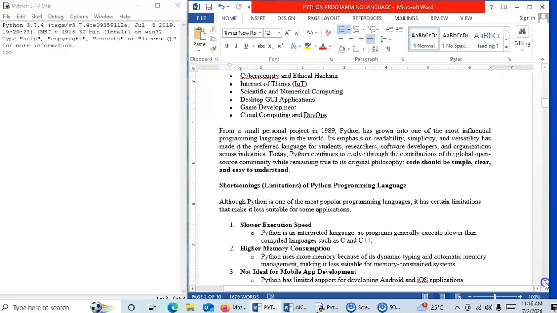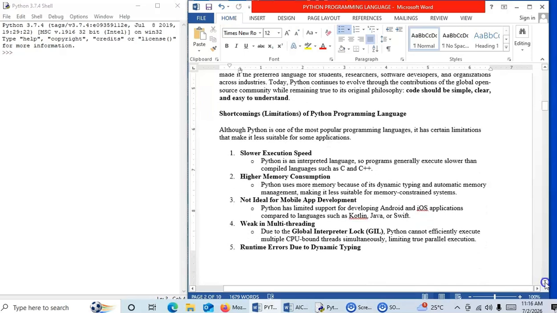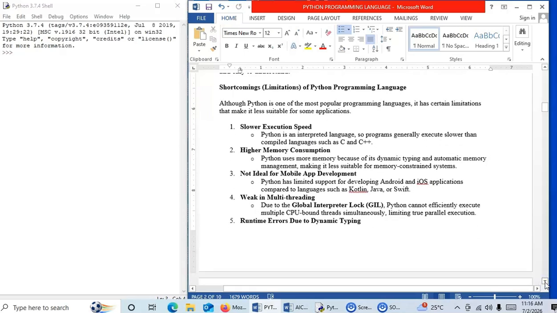Now let us see what are the limitations or shortcomings of Python programming language. Although Python is one of the most popular programming languages, it has certain limitations or drawbacks, which we can say are shortcomings, that make it less suitable for some types of application development. For example, it is slower in execution speed, because Python is an interpreted language, and you know very well that as compared to compiled programming languages, interpreted languages execute or interpret each and every statement step by step, and once they come across any error or bug, they stop there. Unless and until that bug is removed, it doesn't go ahead.